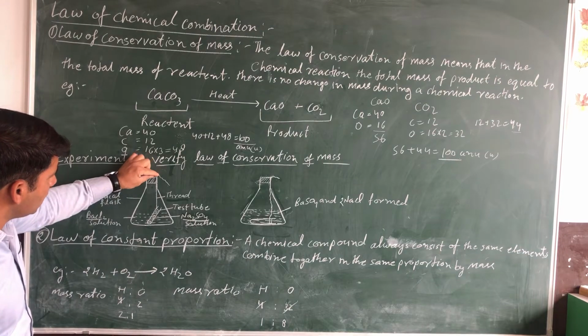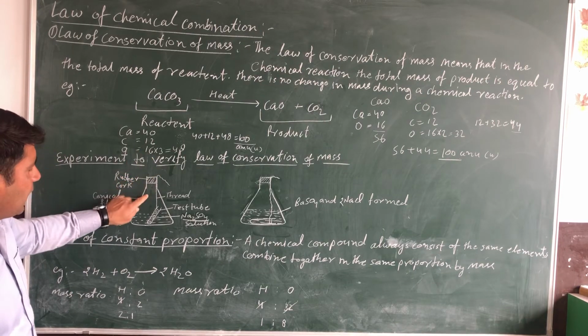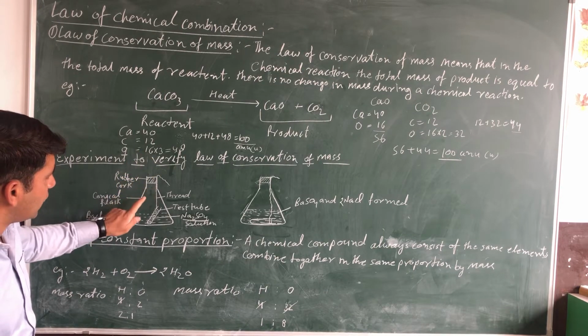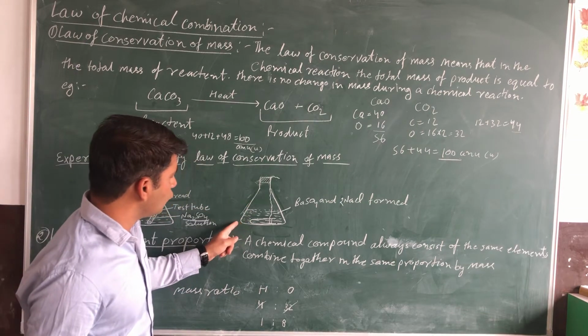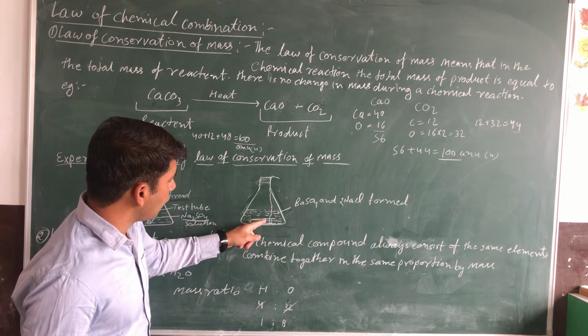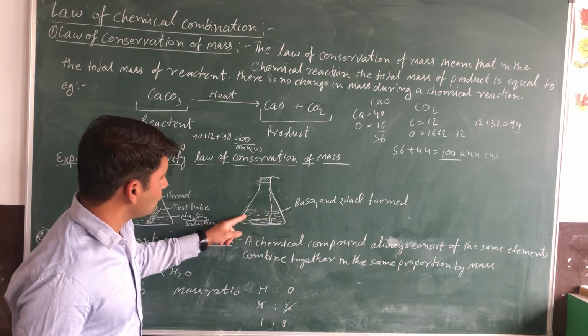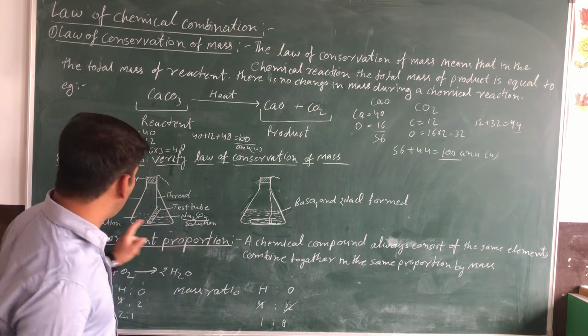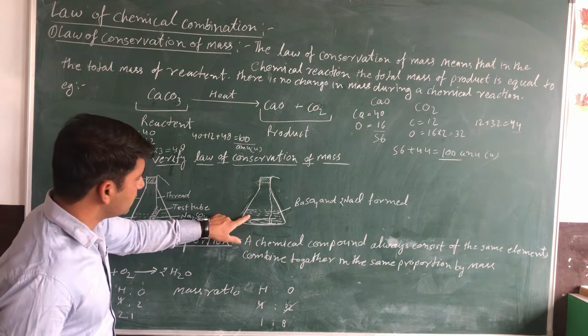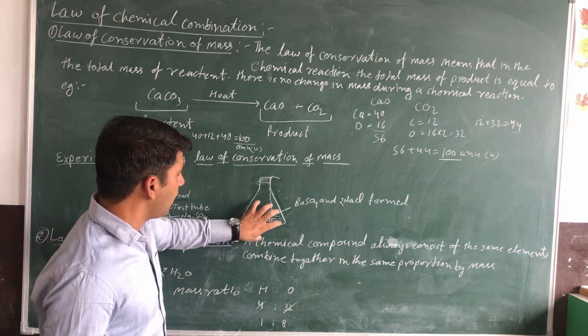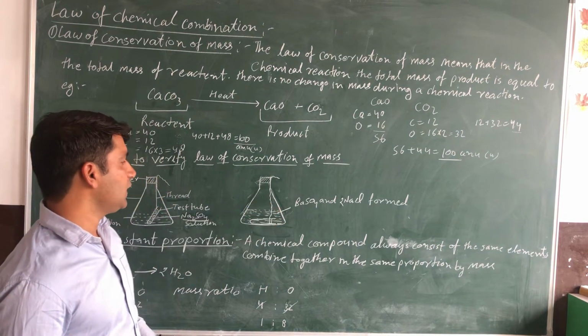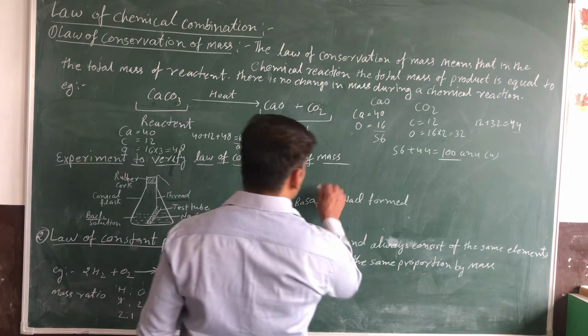Next, we release this thread, and if we release this thread, then the solution of the test tube mixes with the solution of barium chloride. This is the solution of barium chloride, and both mix with each other like this.